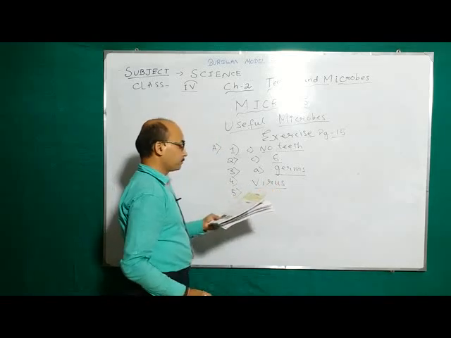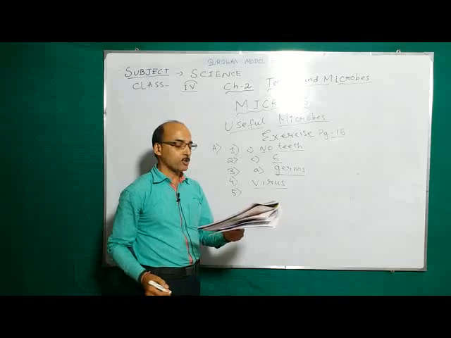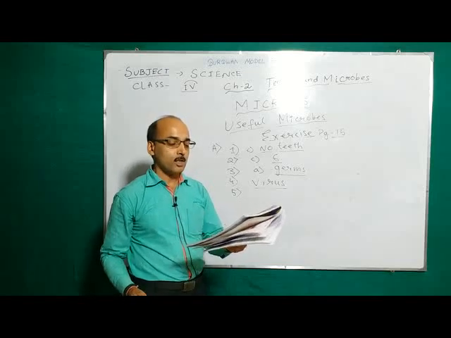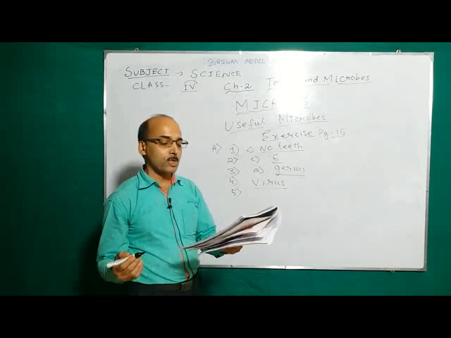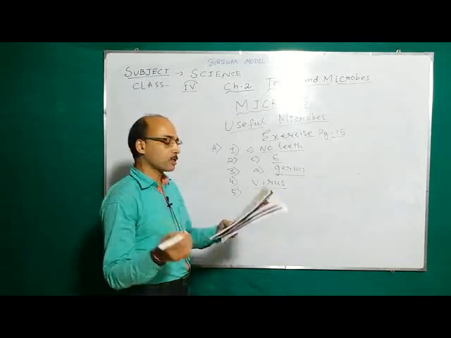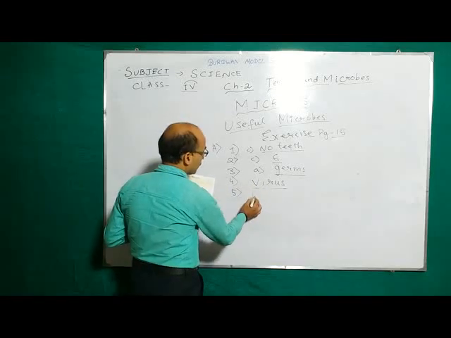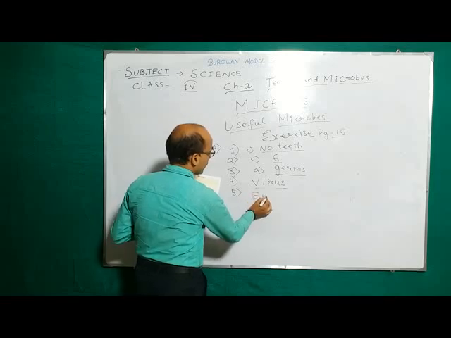Number 5, the outside white covering of the tooth is called cavity, dentine, enamel. So the outside white covering of the tooth is called enamel. The answer is enamel.